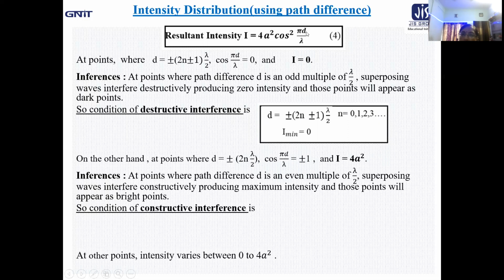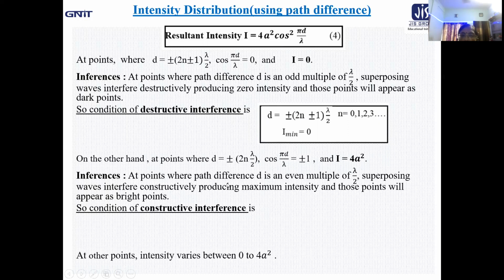So, in place of d, if you put plus minus n lambda, lambda will cancel out, you will get n pi. Now, depending upon n values, if it is odd, then cos pi, cos 3 pi, cos 5 pi will give you minus 1 value. And if n is considered to be even, you will get cos 2 pi, cos 4 pi like this, that will give us the 1 value. But in the intensity expression, we are getting it as cos square. So definitely cos pi d by lambda comes out to be plus minus 1, and in the intensity we will get I equal to 4a square from expression 4.